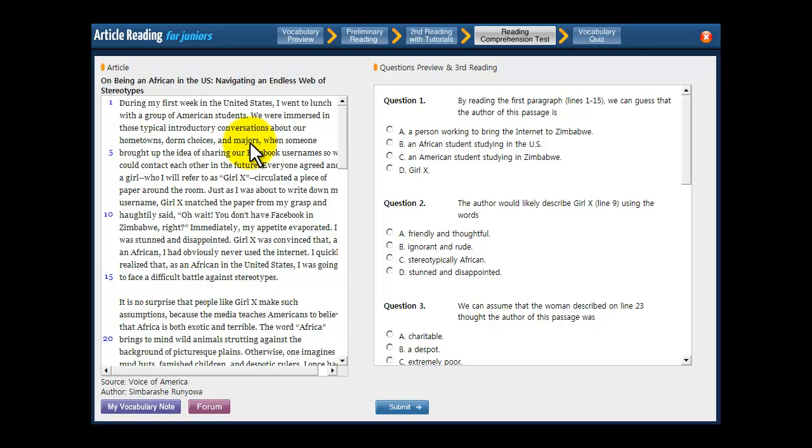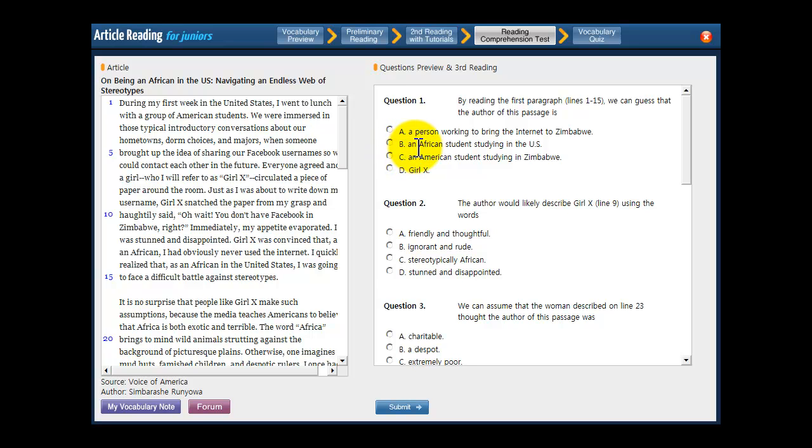to be a student. From later in the paragraph, it says that he's from Zimbabwe, and then it says he's an African. Zimbabwe is a country in Africa, so we could say the best answer is something like it's about a student who comes from Africa to study in America. That's your answer. Look at A. A person working to bring the internet to Zimbabwe. The passage does mention Zimbabwe, but does that fit our prediction? Someone who came from Africa to study in America? No. So that's not the answer.